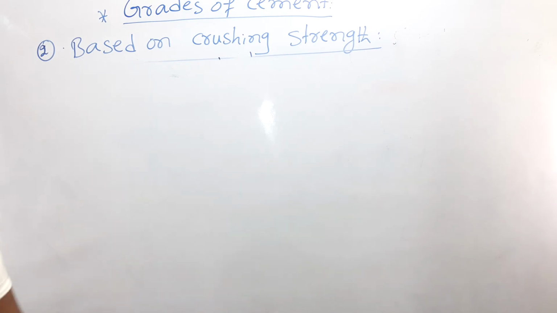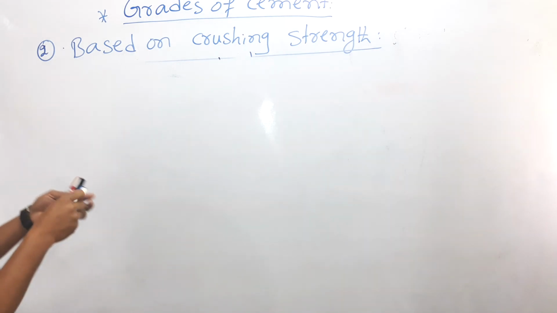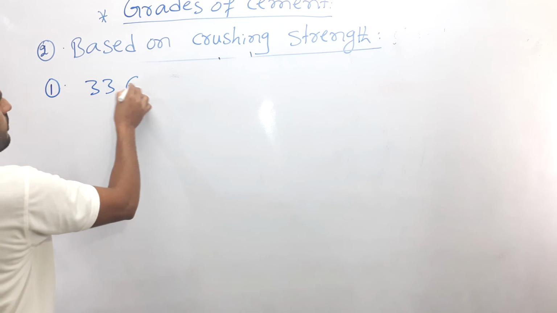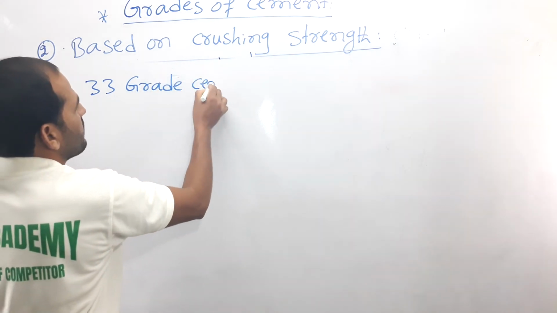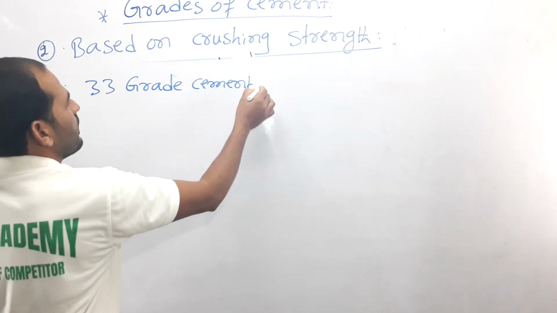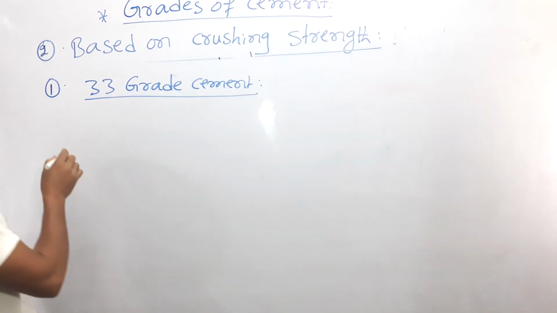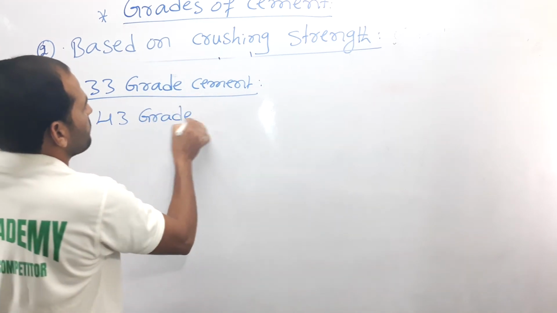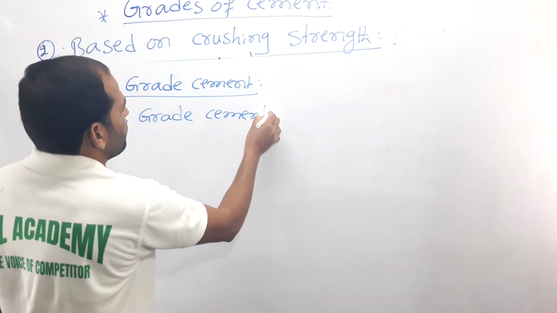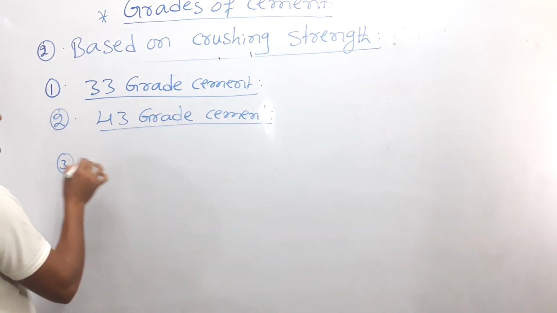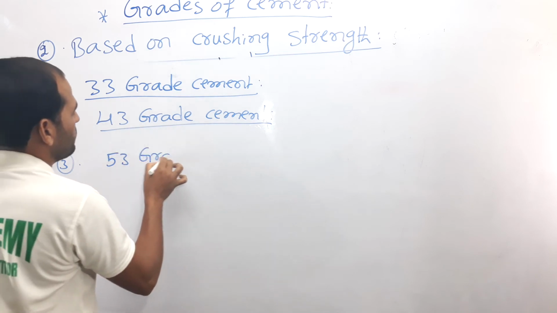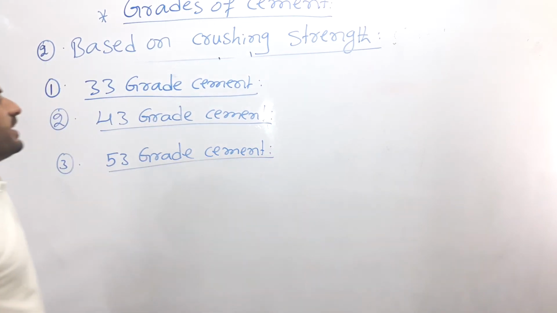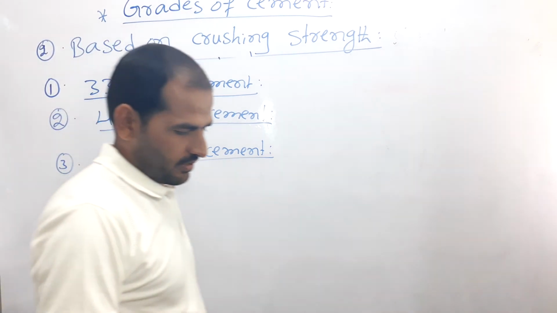Based on the crushing strength, we classify: number one is 33 grade cement, number two is 43 grade cement, and number three is 53 grade cement. We know very well, 33, 43 and 53 grade of the cement.